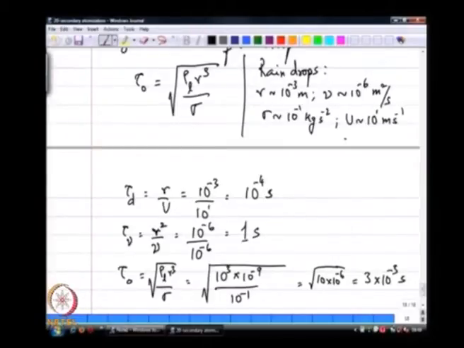We are doing only an order of magnitude analysis. These are the only 3 time scales that matter in the problem, in any drop breakup problem.